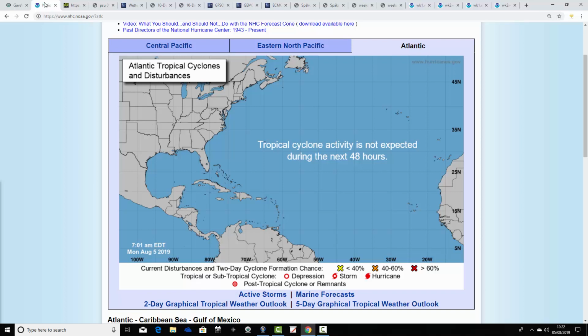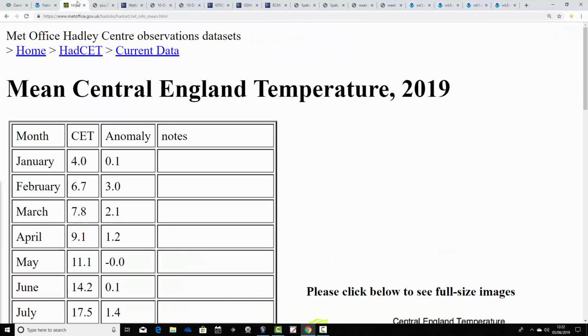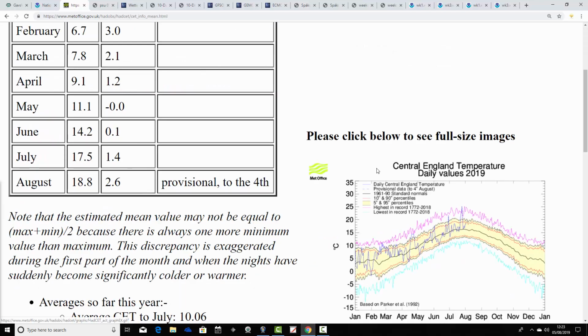So it just goes to show you that even though you can have a high chance of these disturbances becoming active storm areas, they don't always come off, and this is a good example of that, because now that entire disturbance area has been removed, and they're saying tropical cyclone activity is not expected during the next 48 hours. So we shall wait for our next named tropical storm. We're still very early in the season, of course, only the 5th of August, so still very early doors on that. Right, CET next.